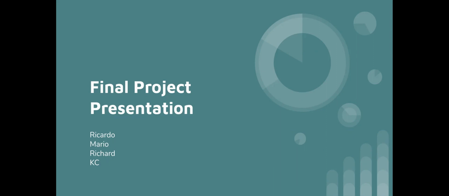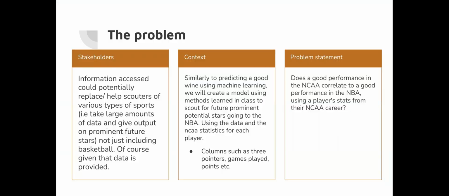Next slide. So for our project, we wanted to see if there was a correlation between NCAA statistics, which is college basketball players, and to see if they would have a good performance in the NBA, basically to see potential stars. The context for this is it was inspired from an experiment done with machine learning in the 90s from wine tasting, basically to see if they could predict a good wine using machine learning. And that is what our project is inspired from.